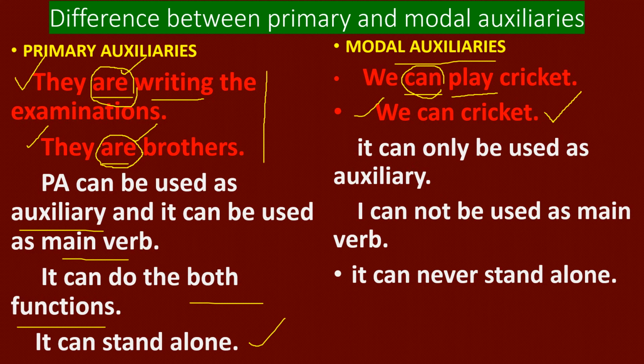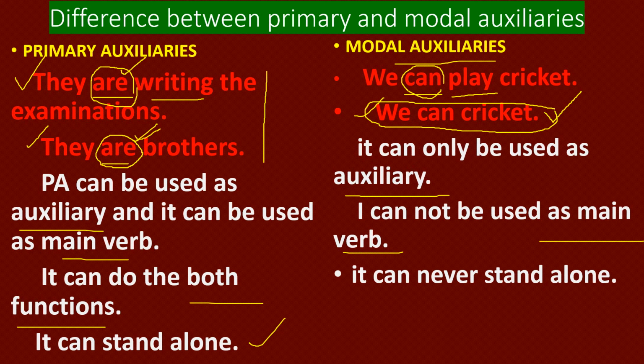So we never write this kind of sentence using only a modal auxiliary. When we use a modal auxiliary, definitely there should be a main verb. But when we use a primary auxiliary, it's not necessary to mention a main verb. So it can only be used as auxiliary.